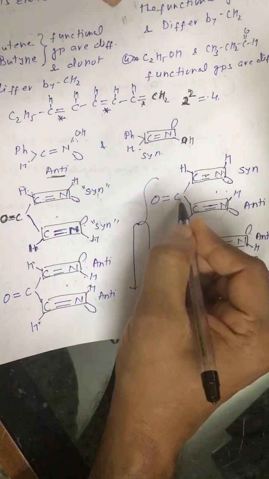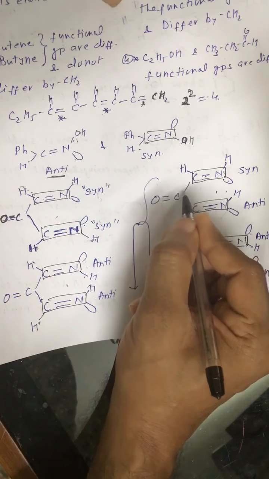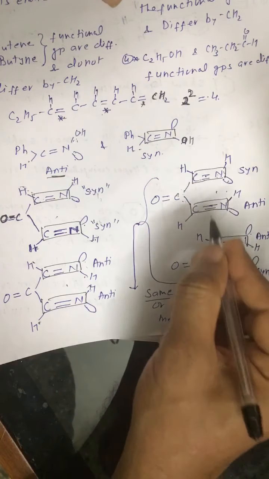If in place of CO any other unsymmetrical group was present, like two different groups, then these two can be considered two different compounds.